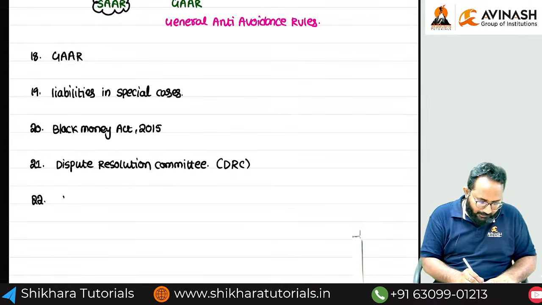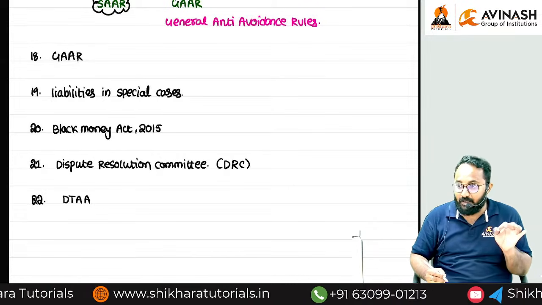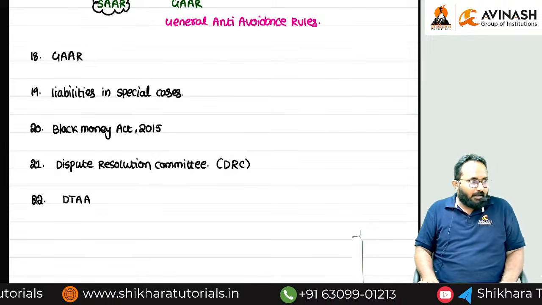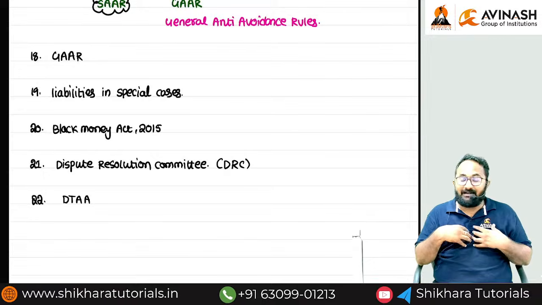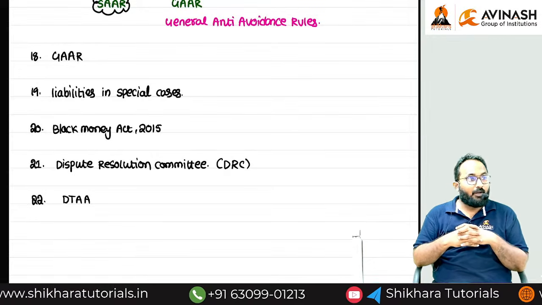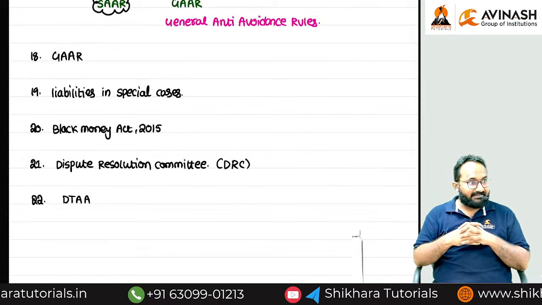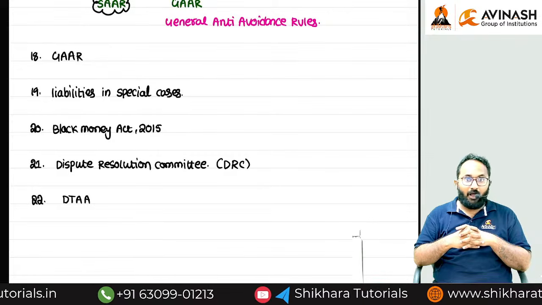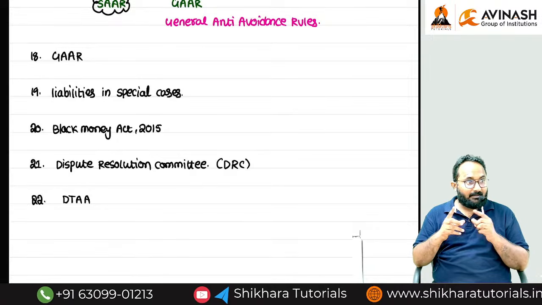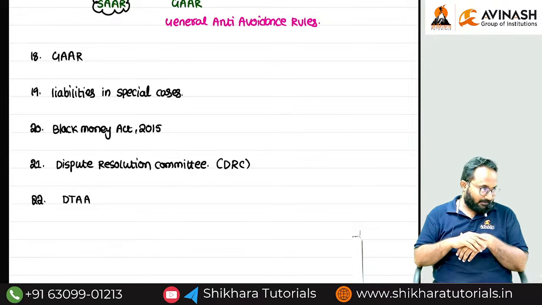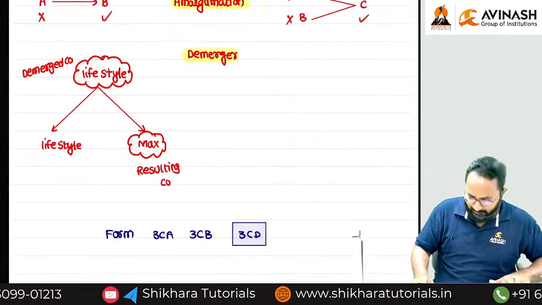So 22nd, DTAA, double tax avoidance agreement. In some cases, if I am a resident in India, for a resident which incomes are taxable? Global income. I think you know from the residential status chapter, if you are a resident, you have to pay tax in India on global income. Because of this rule, in some cases double taxation will arise.